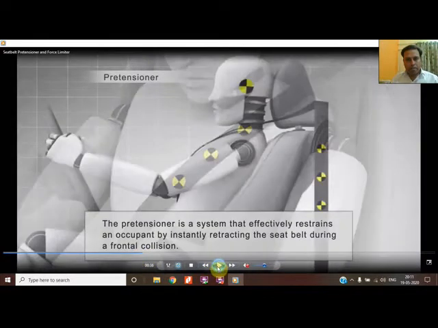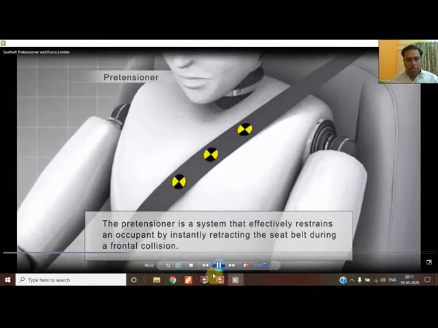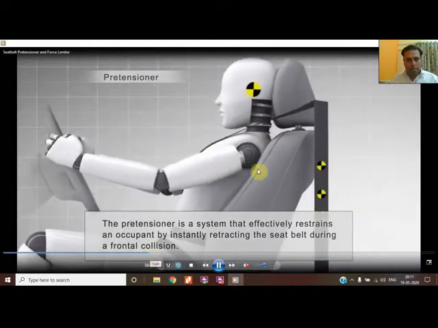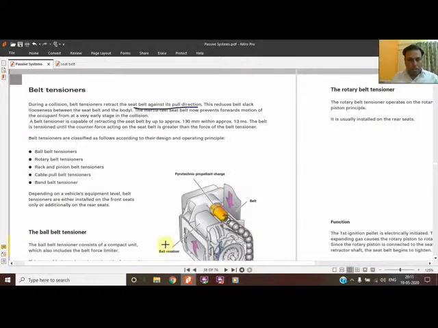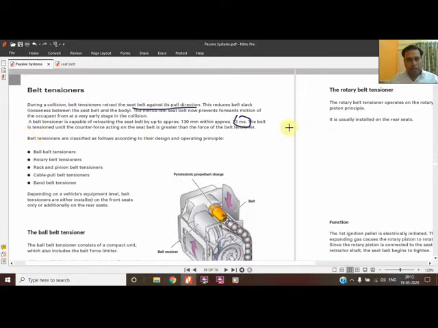Now here you can see in the video the pretensioner retracting the body. This is how it is retracted, in the opposite direction, and the time it takes is 13 milliseconds. Very little time is taken to pretension the belt in the event of a collision. It applies tension until the counter force acting on the seat belt is greater than the force of the pretension, because while the body is moving in the forward direction it will work, and as soon as the body rebounds, it will limit the tension.